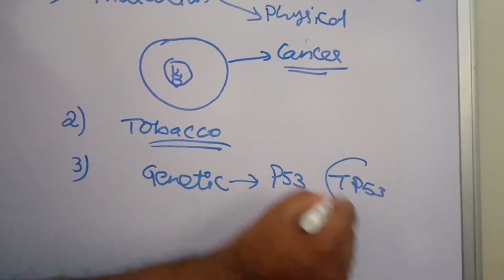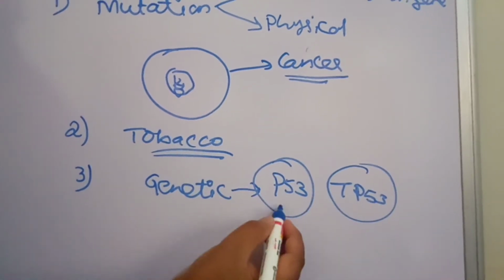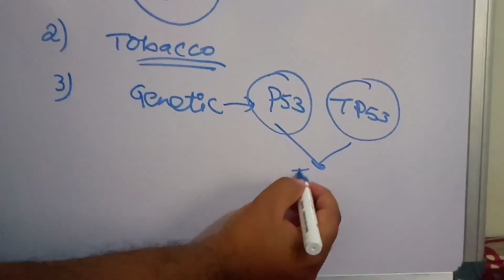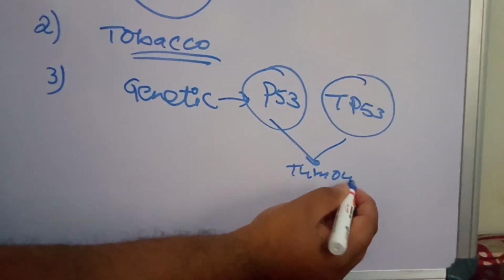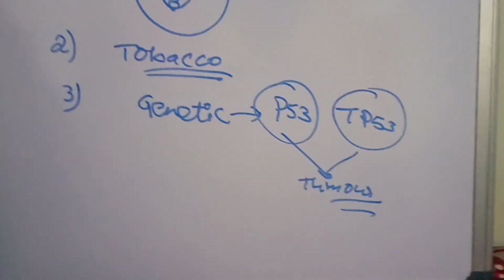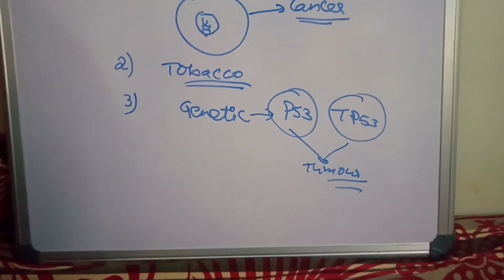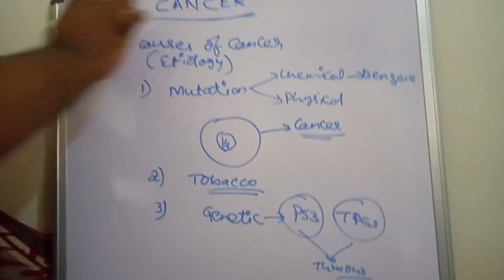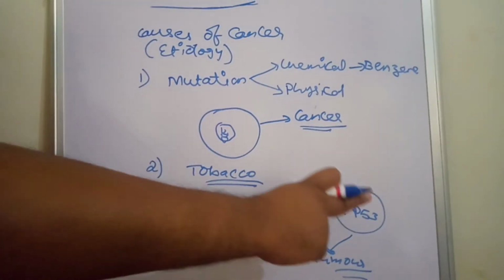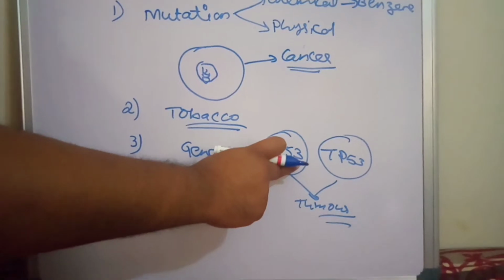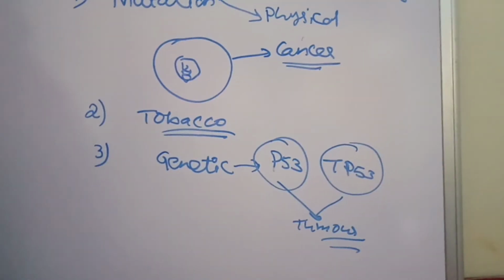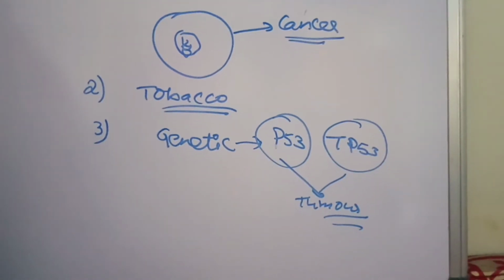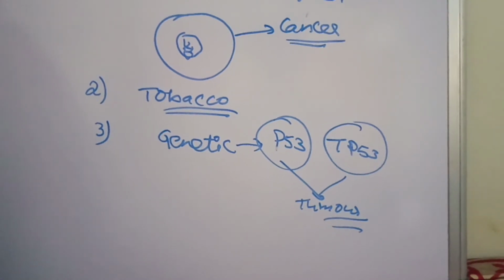These genes are responsible for causing tumor or cancer. So the genetic factor plays a very important role in the development of cancer. P means protein 53, TP means tumor protein 53. Both are responsible for causing the tumor.